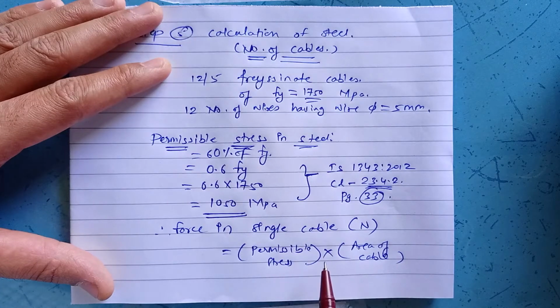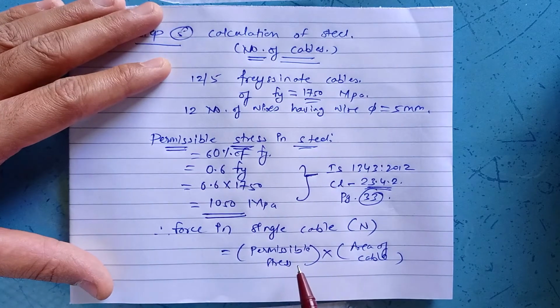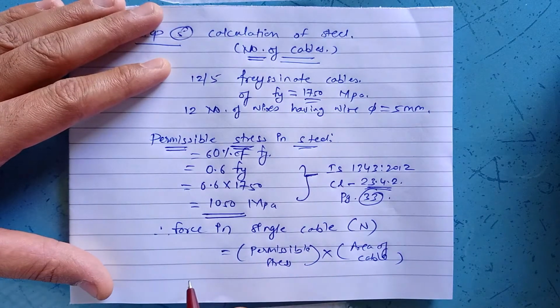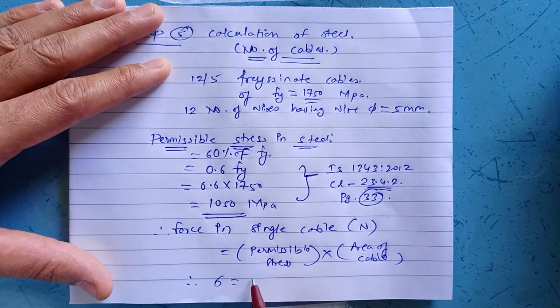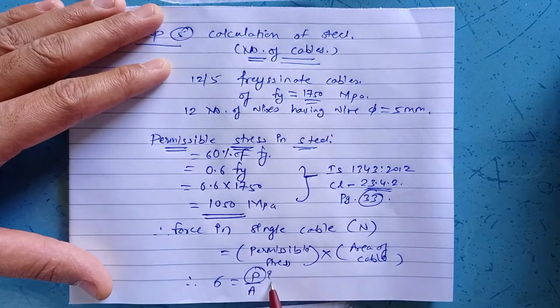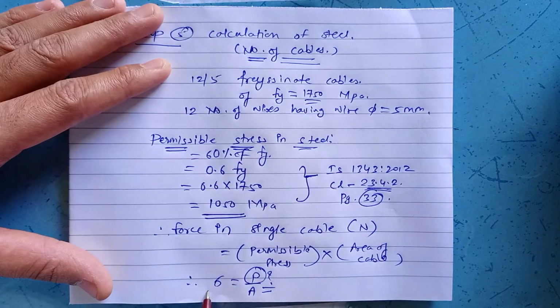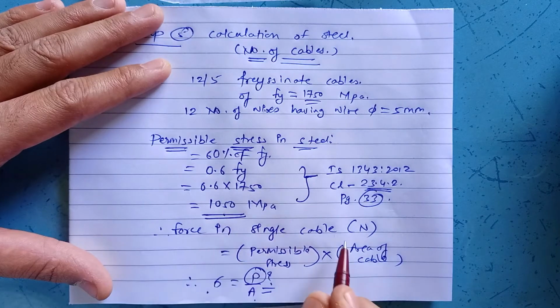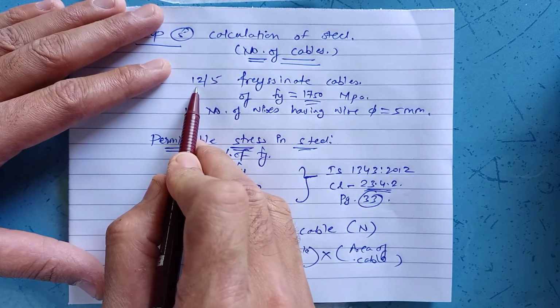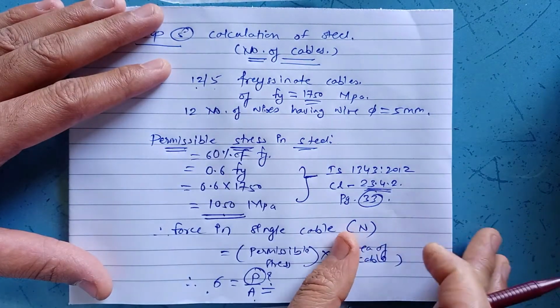Again, from where are we calculating this force? Sigma is equal to force per unit area, and we are supposed to calculate this force, hence multiply permissible stress by area of cable. Now here permissible stress is nothing but 1050 MPa and area of cable is nothing but area of 12/5 Freyssinet cable.